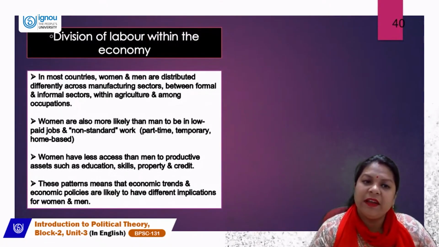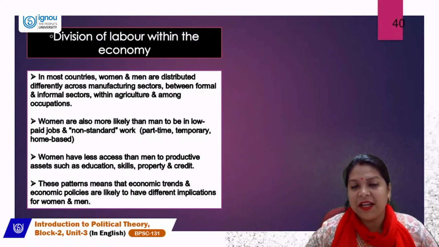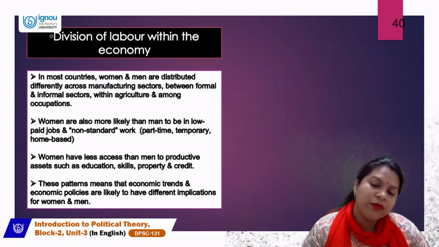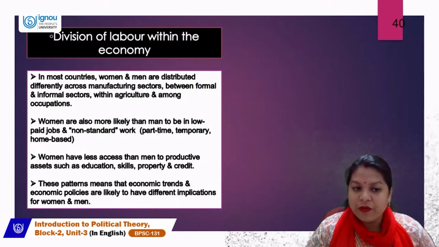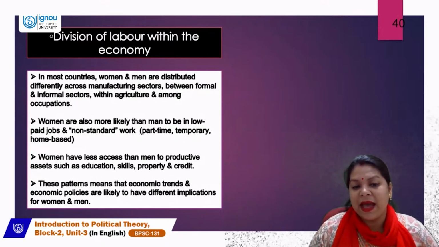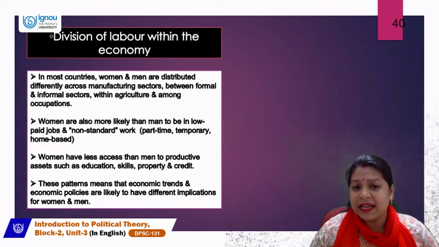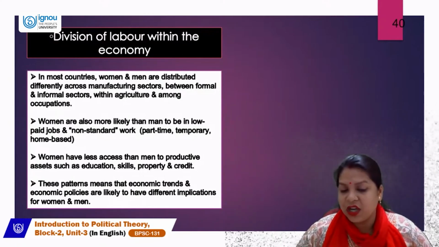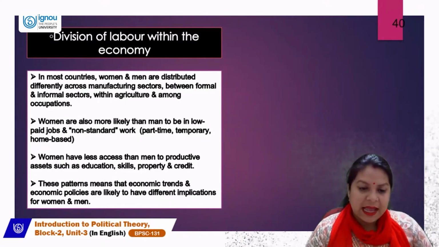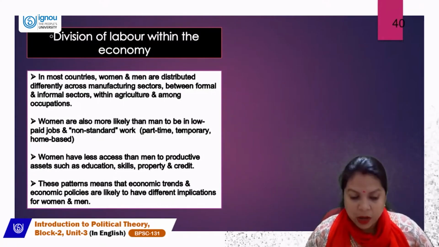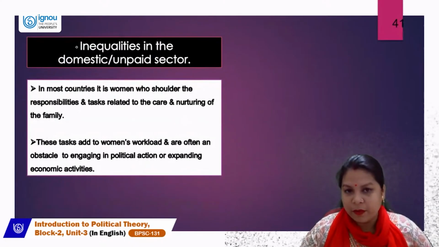Next comes the division of labor within the economy. In most countries, women and men are distributed differently across manufacturing sectors, between both formal and informal sectors, within agriculture, and among occupations. Women are also more likely than men to be in low-paid jobs and non-standard work. Also, they have less access to productive assets such as education, skills, property, and credit. Women are being denied all these opportunities, and this pattern means that economic trends and economic policies are likely to have different implications for women and men.